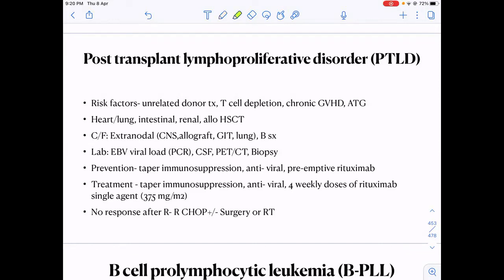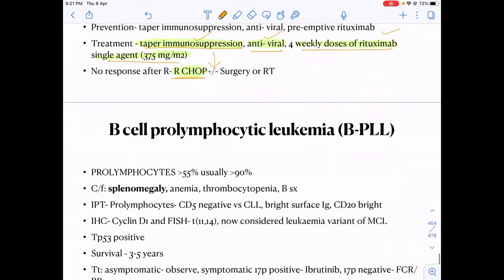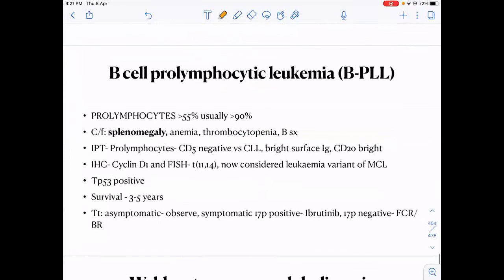You should know just one line: firstly, the immunosuppression should be tapered, antivirals against EBV can be given, and weekly rituximab can be given. If this does not suffice, then R-CHOP-like chemotherapy may be required. So the first and foremost thing is to taper immunosuppression, give some anti-EBV drug, give weekly rituximab, and if it does not suffice, then I may need R-CHOP-based chemotherapy. Okay, then BPLL is not very important.